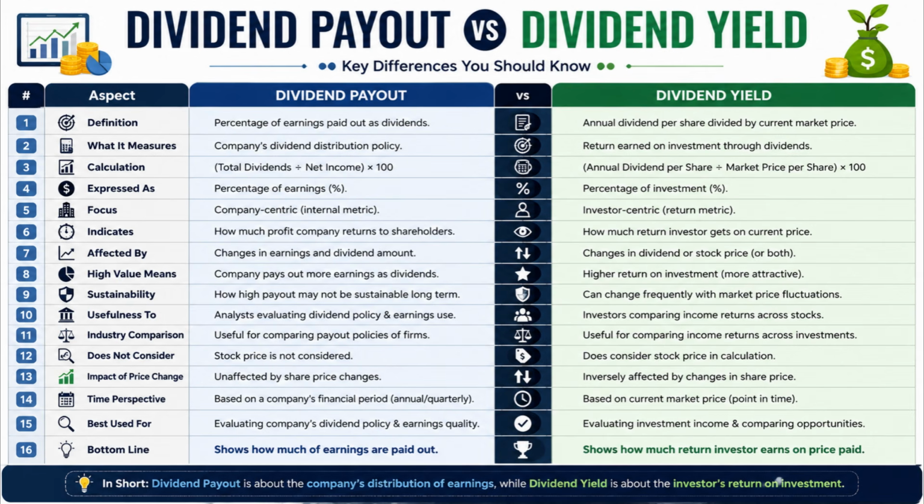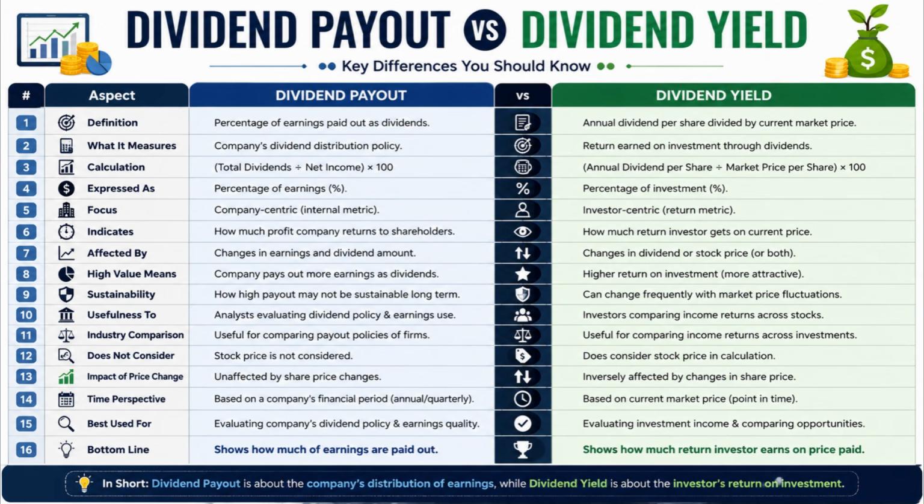Number 9. Dividend payout helps assess the sustainability of dividend payments, whereas dividend yield can fluctuate frequently due to changes in market prices. Number 10. Dividend payout is useful for analysts evaluating dividend policy and earnings quality, whereas dividend yield is useful for investors comparing income-generating investments.